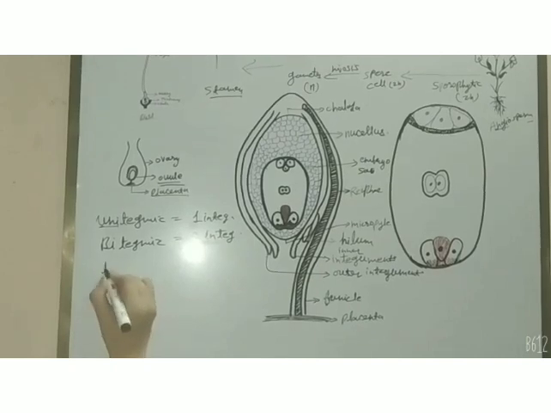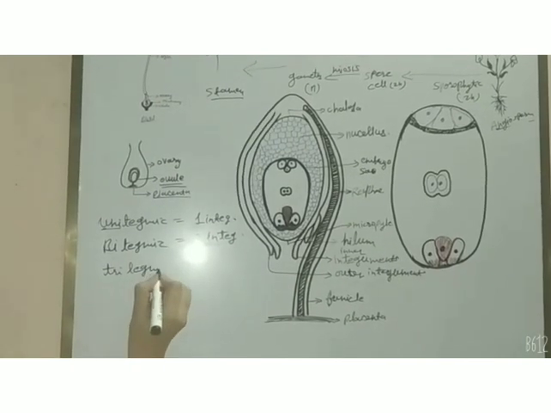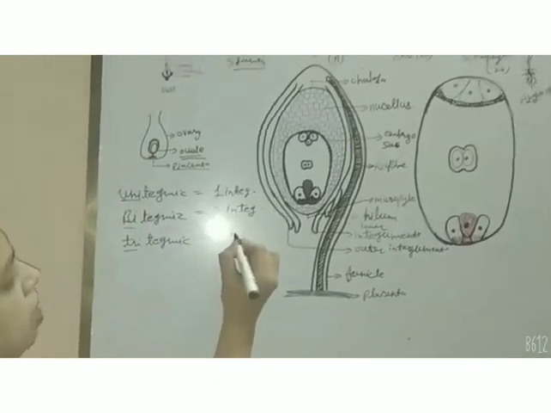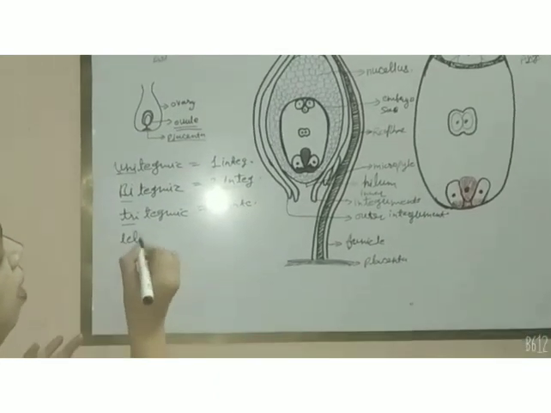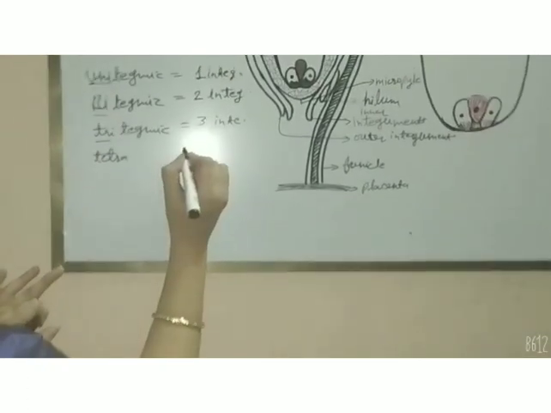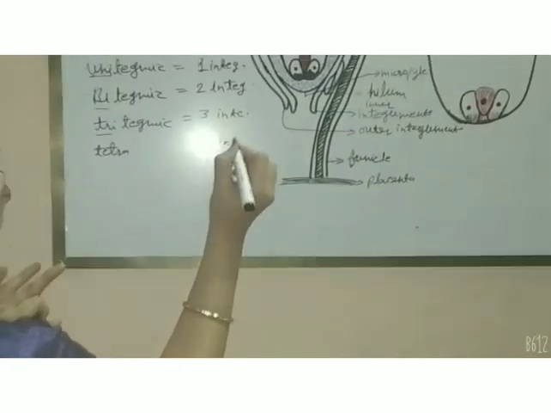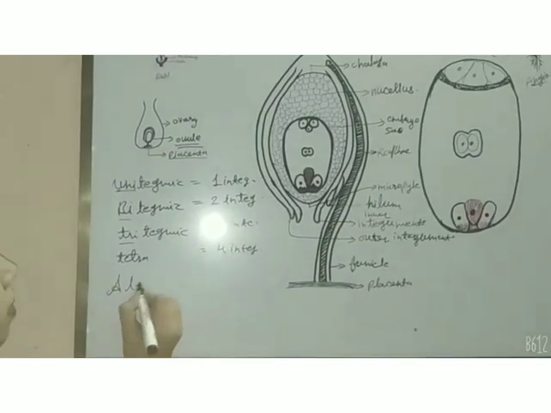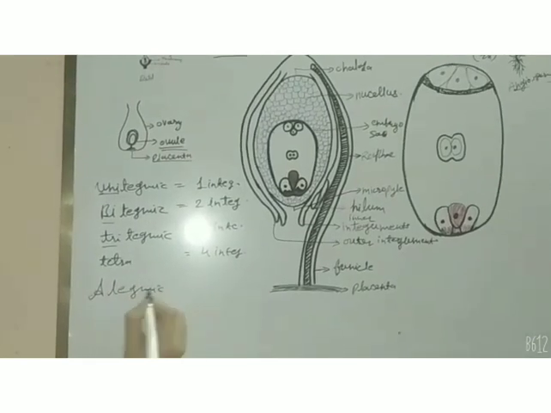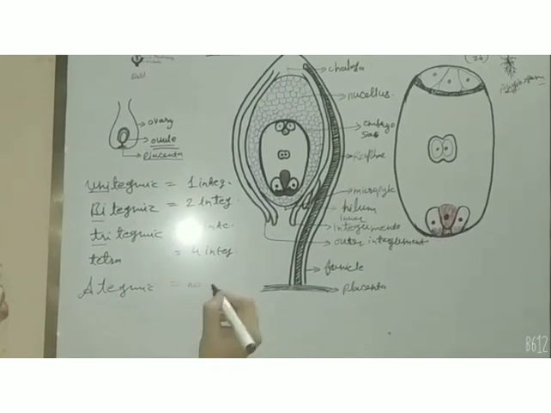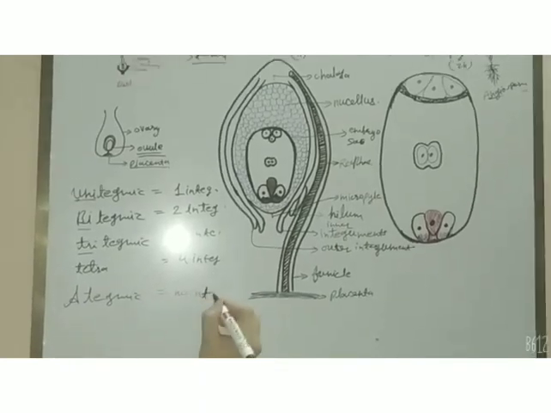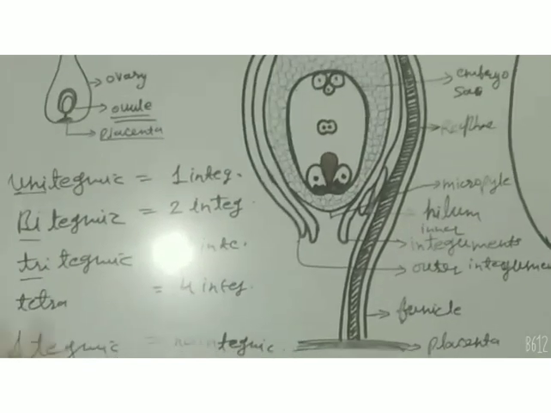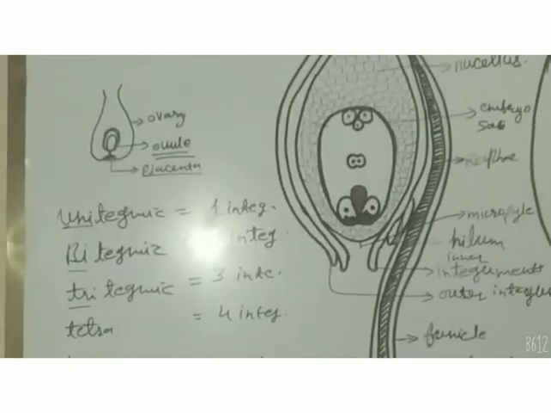Sometimes it becomes tritegmic. Tri means three, so three integuments are there. Tetra means four integuments are there. Sometimes the term ategmic is used. Ategmic means no integument surrounds the ovule. So these are some important terms concerned with the ovule.